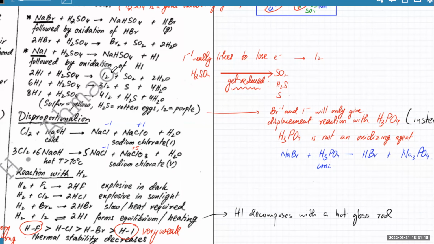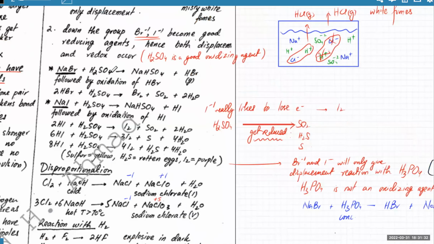Yes. So basically without H2SO4, NaI cannot lose electrons. हाँ, क्योंकि ताली दो हाथ से बचती है ना. I-1 wants to lose electrons, right? तो दूसरे को gain करना पड़ेगा ना. But if the other one is unwilling to accept those electrons, then it won't be able to lose electrons, right?